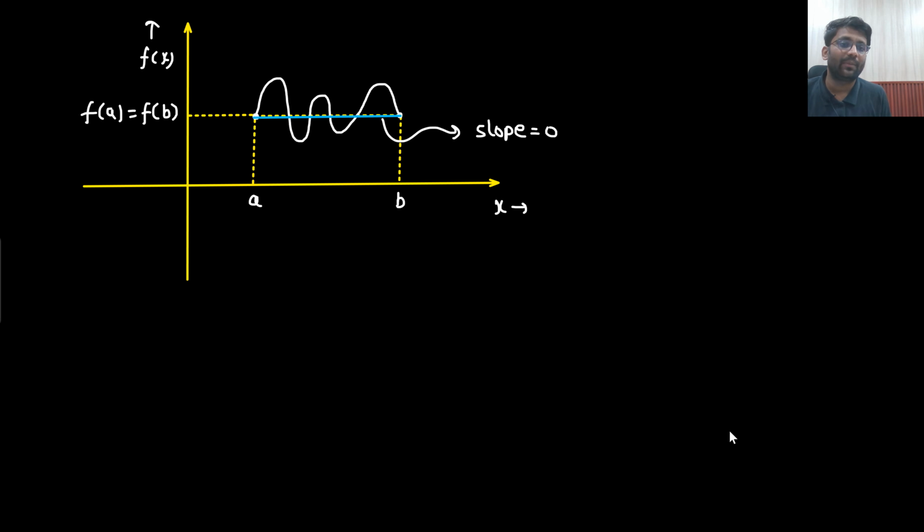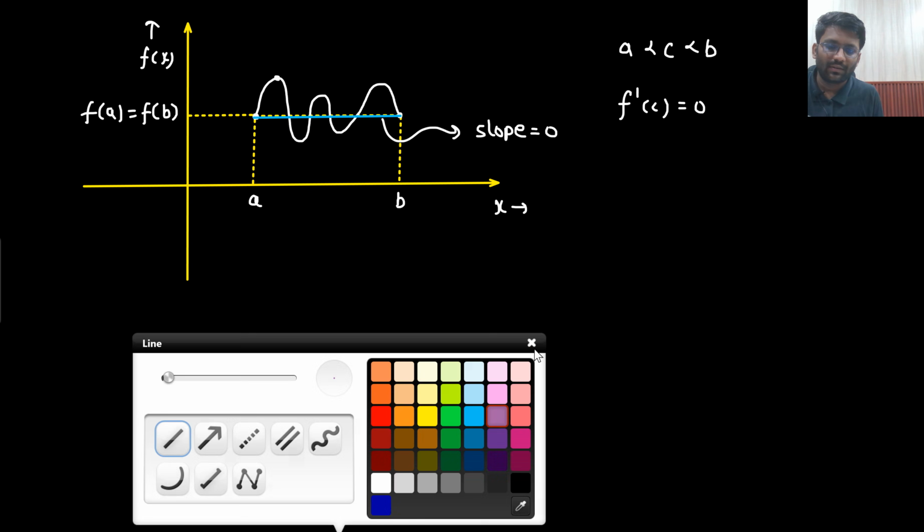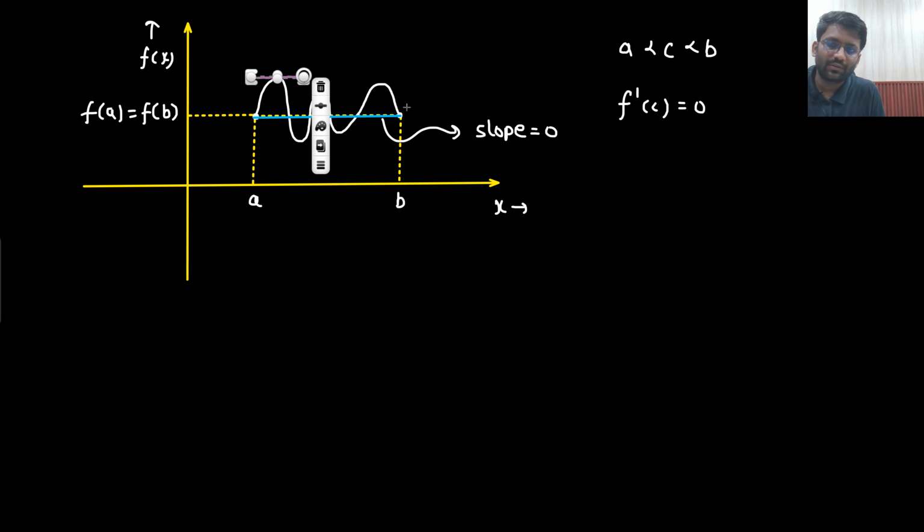Then I need to find out the point C such that it belongs to in between A to B, and its slope will be equal to 0 only. That means I need to find out all these points. What will be the slope here? Slope will be 0 here. Slope will be 0 here.